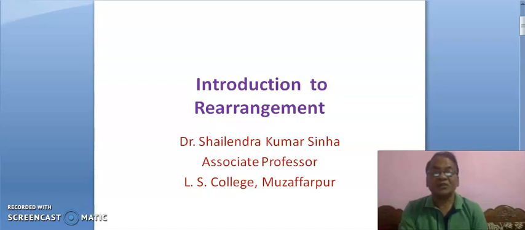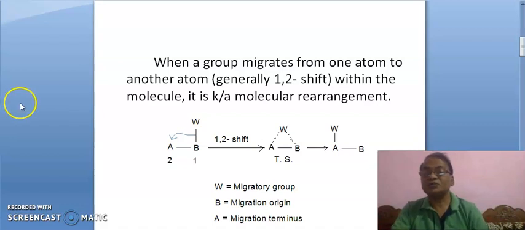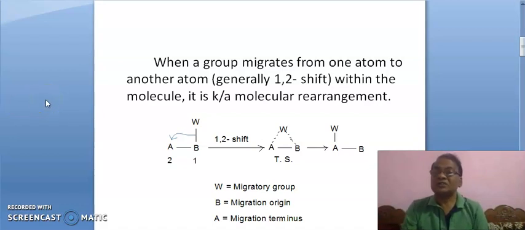Today, I will be discussing Introduction to Rearrangement. Molecular rearrangement is a very important chapter for BSc students, MSc students, and the students pursuing GATE, NET, etc. So, I want to introduce you to rearrangement.